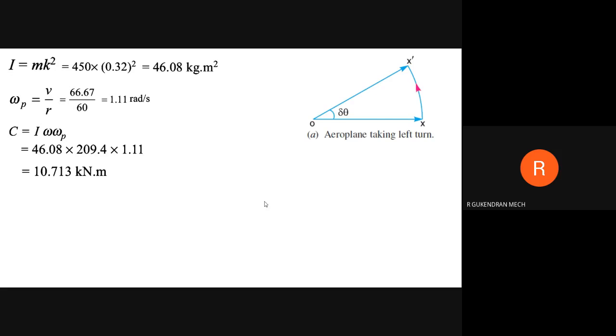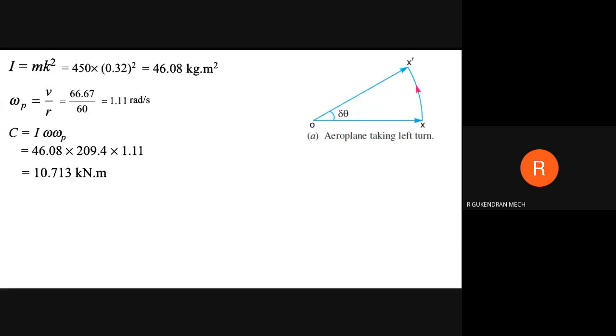Okay, while taking a left turn, and the aeroplane taking left turn, what will be the effect? Okay, so it is given from the rear, it is rotating in clockwise direction. Okay, so x to x dash, this is the active gyroscopic couple, this is in clockwise direction. And what about the reactive gyroscopic couple? The reactive gyroscopic couple is same in magnitude as the active gyroscopic couple but reverse in direction.